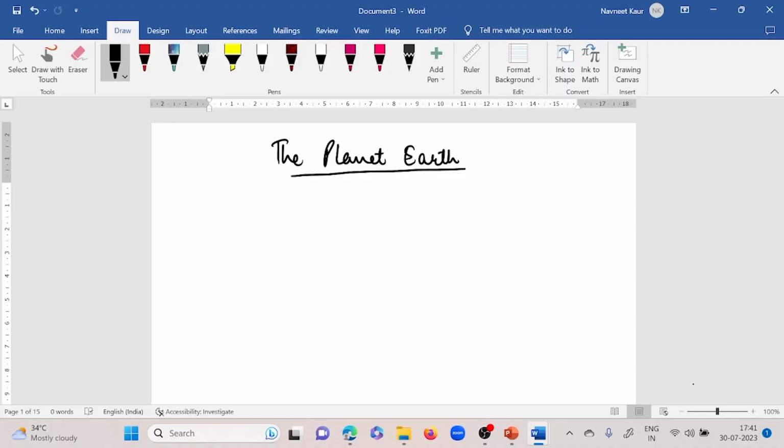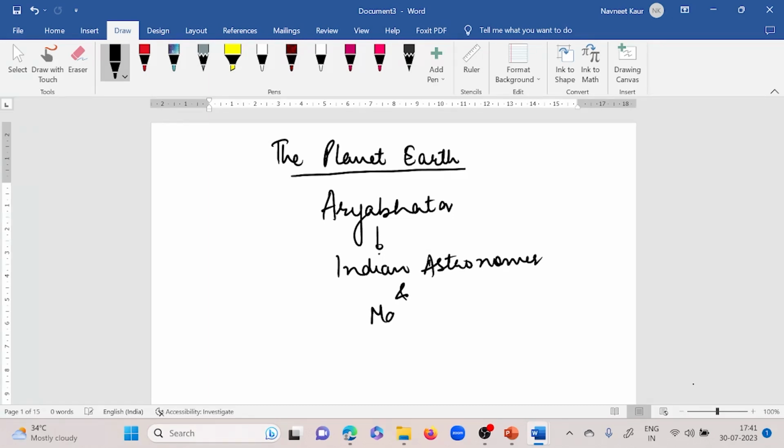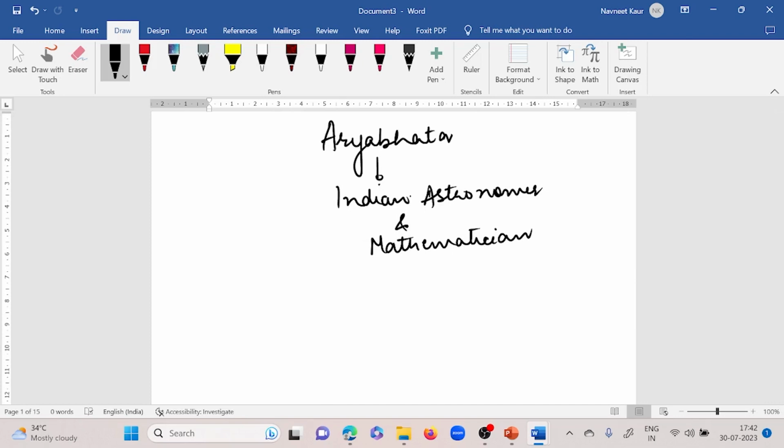So what I told you is that there was an astronomer called Aryabhatta. He was an Indian astronomer and a mathematician. And what was his contribution? Why do we study him? Because he discovered zero. Number one, he discovered zero.